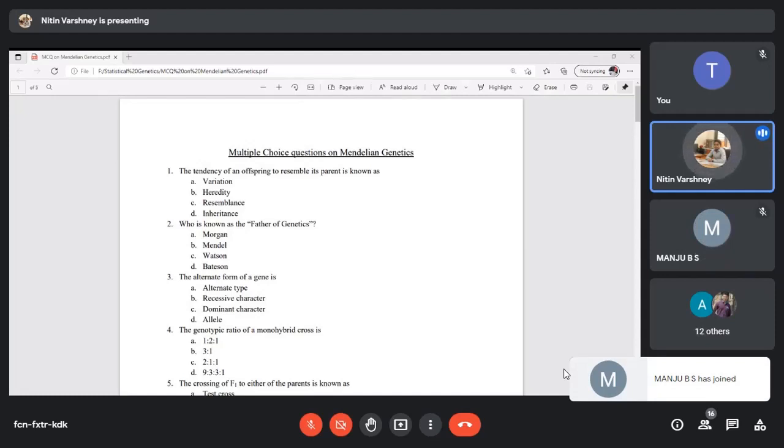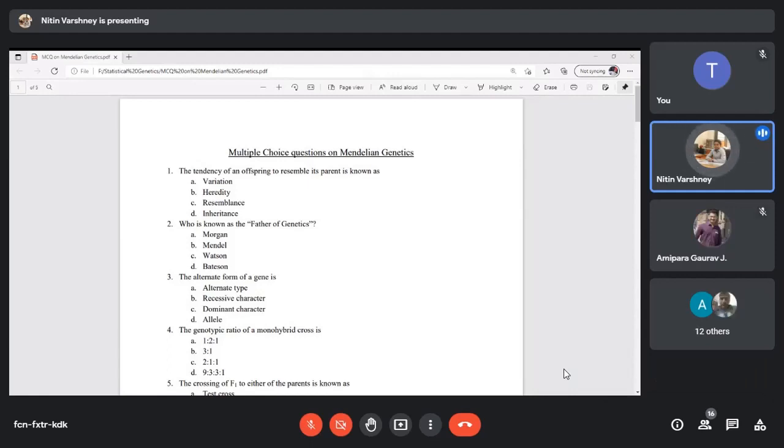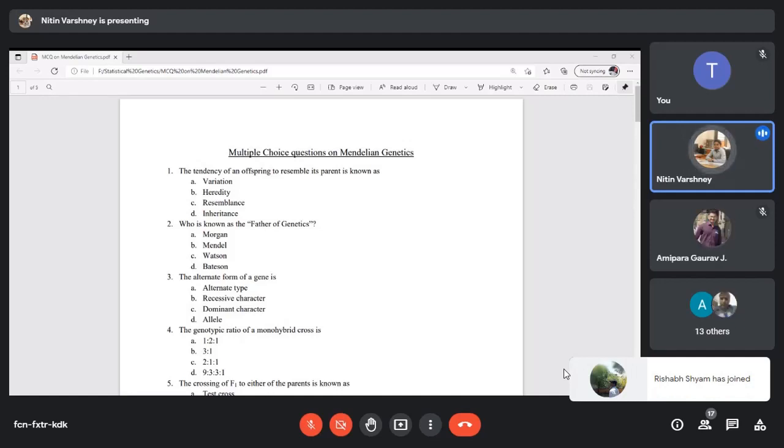Okay. So the first question is the tendency. Basically, in the ARS, NET examination or ARS prelims examination, only a few questions, 10 to 15 questions, are there from the statistical genetics part. So suppose one or two questions from Mendelian genetics, one or two from population genetics. Likewise, we will see a few questions of Mendelian genetics today on this basis.